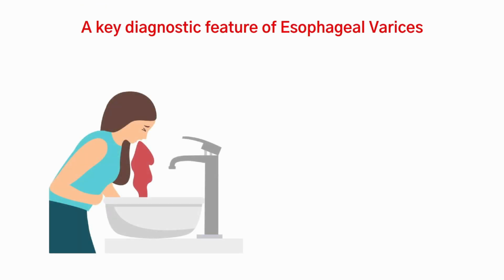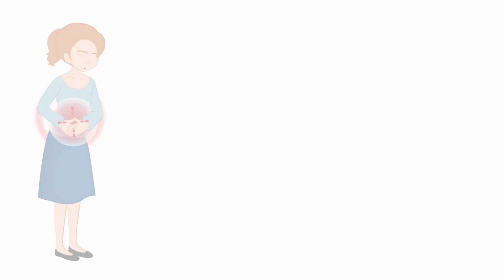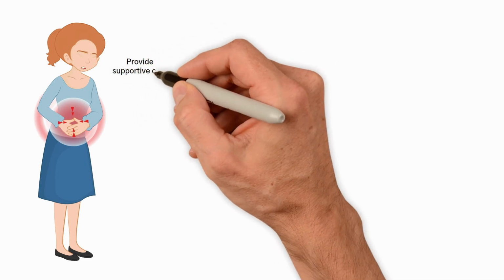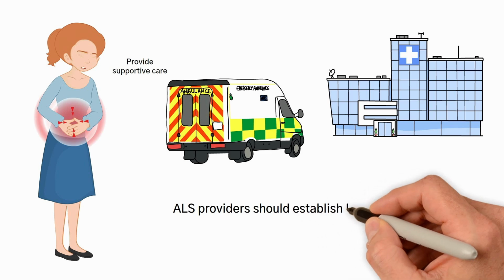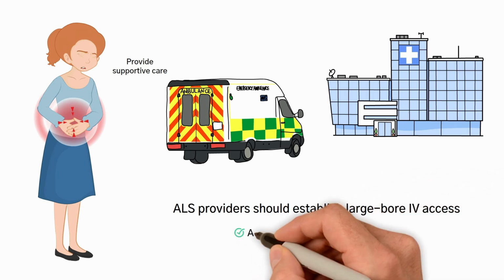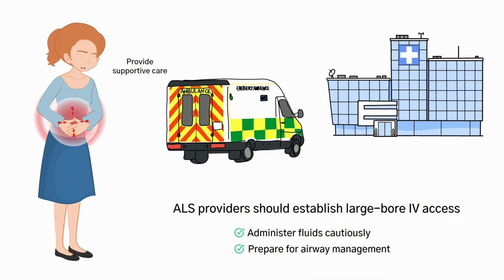A key diagnostic feature of esophageal varices is massive upper GI bleeding in a patient with a history of liver disease or alcoholism. To manage a patient with suspected esophageal varices, provide supportive care and immediately transport them to the hospital. ALS providers should establish large bore IV access, administer fluids if appropriate, and prepare for airway management.